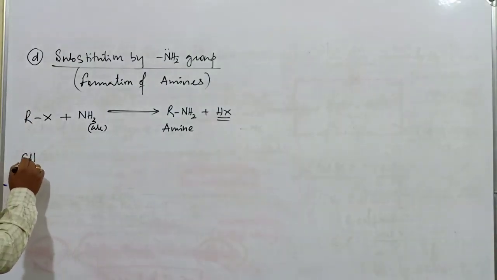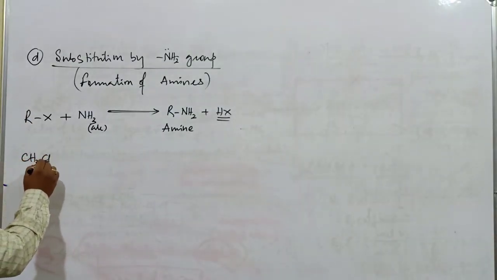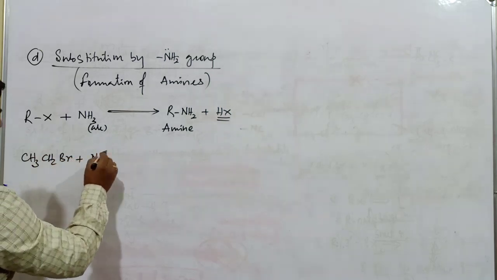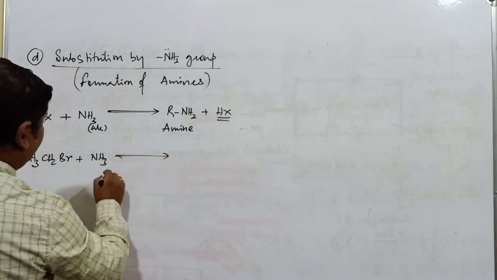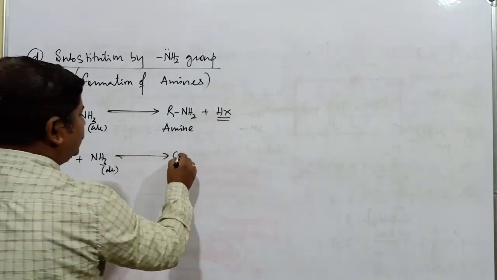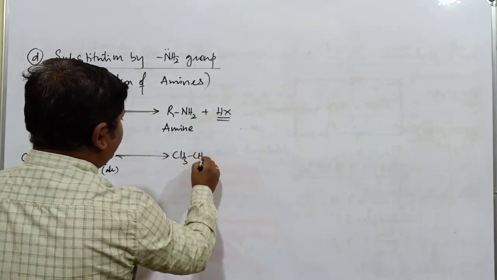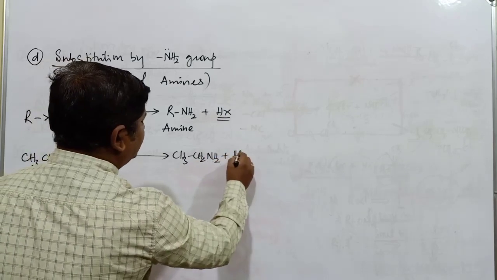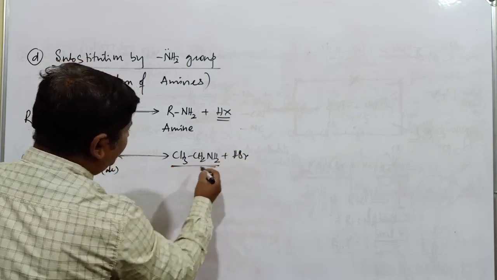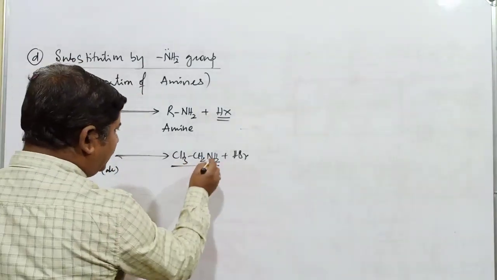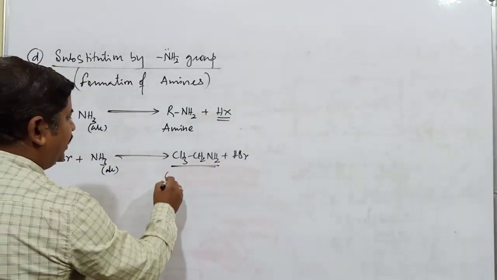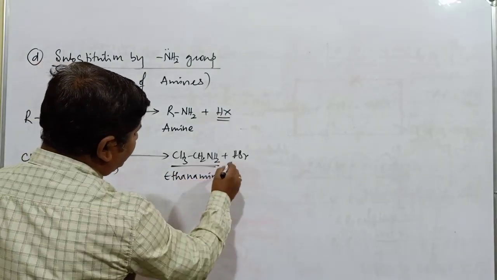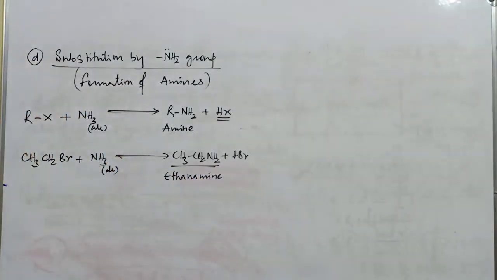If you go with an example, CH3CH2Br plus alcoholic ammonia is converted into CH3CH2NH2 plus HBr. What is the name of this compound? Commonly it is called ethylamine. The IUPAC name is ethanamine.